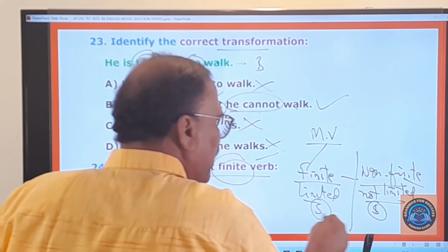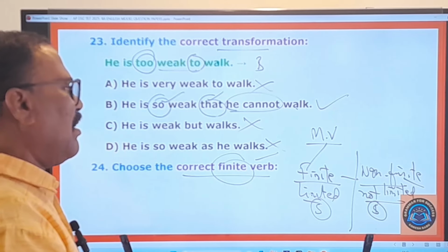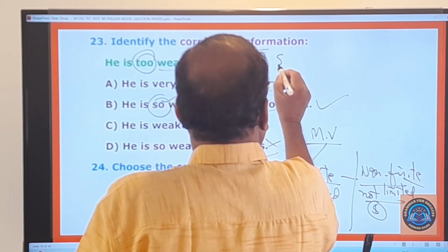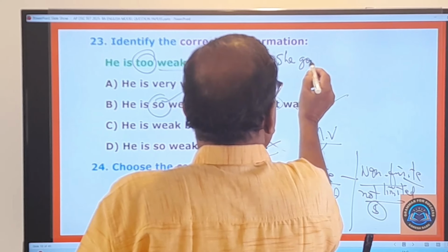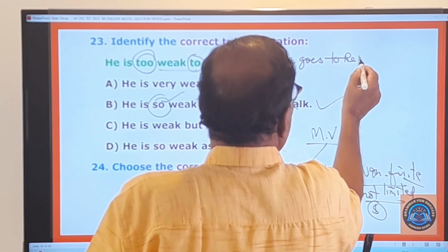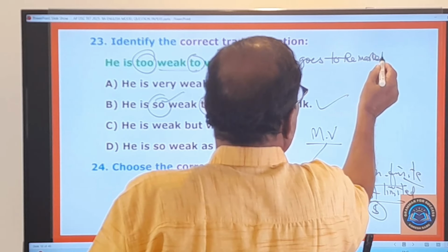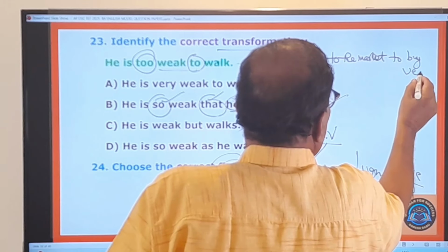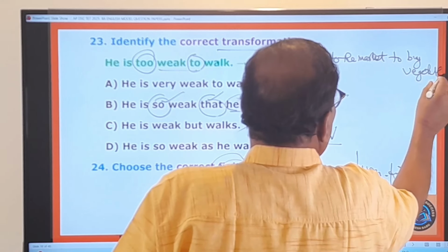This is the only difference between the finite and non-finite verbs. Here you pay attention. "Sheila goes to the market to buy vegetables." Some sentence is given here.